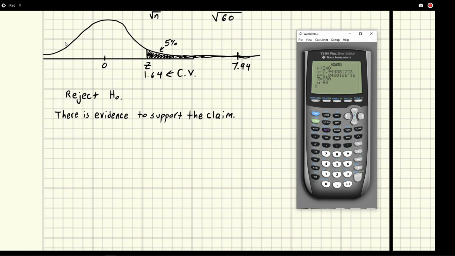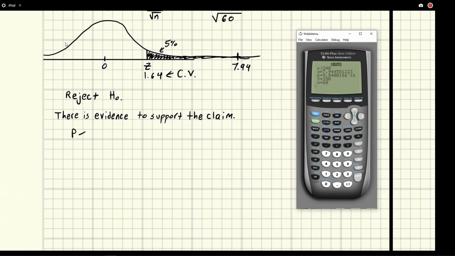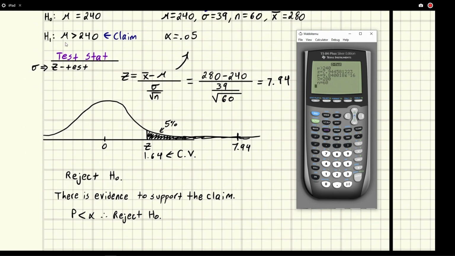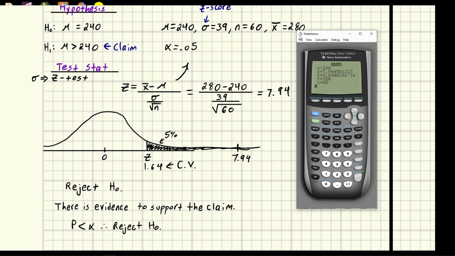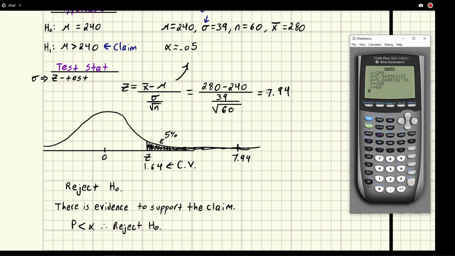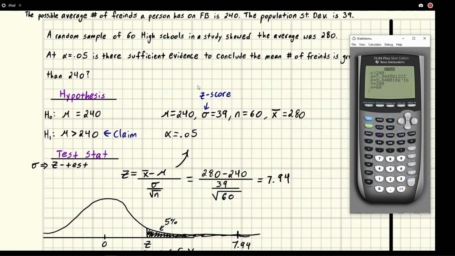So if you were going to use the p-value method, you could say p is less than alpha, therefore reject the null hypothesis, right? Because if p is less than alpha, that means the area covered by p is less than this shaded area, which means that your test stat would be in this shaded area. So you would get the exact same conclusion. But there's a couple ways to compute everything. You could do this with Excel too, as far as finding these values. It's really a lot of chapter 6 kind of stuff, using the standard normal distribution and figuring out what z-scores go with what. But that is how you would do this.